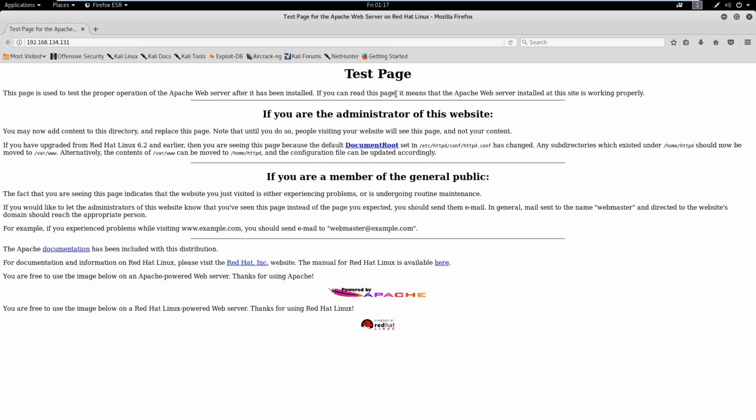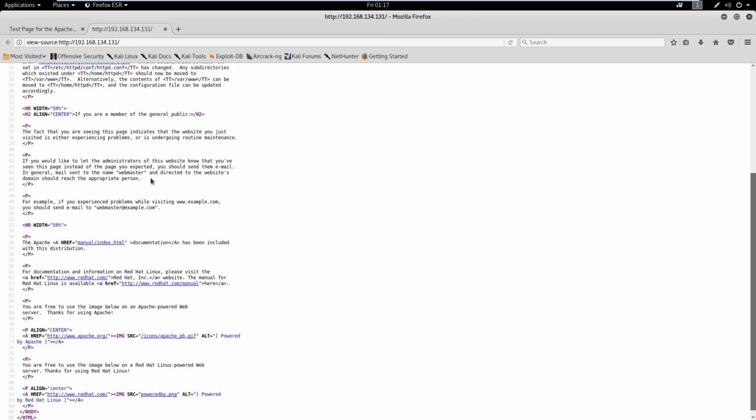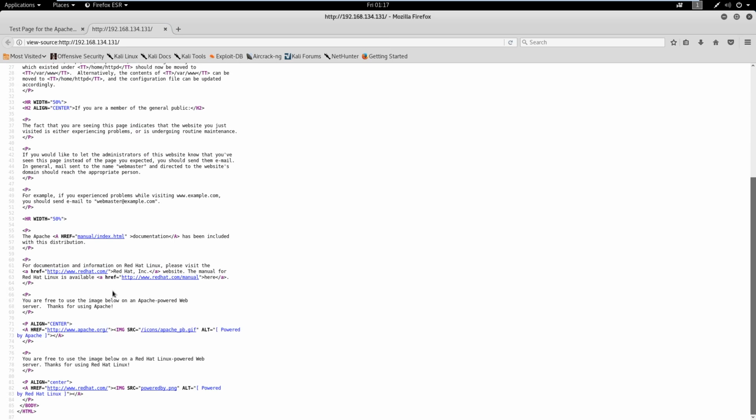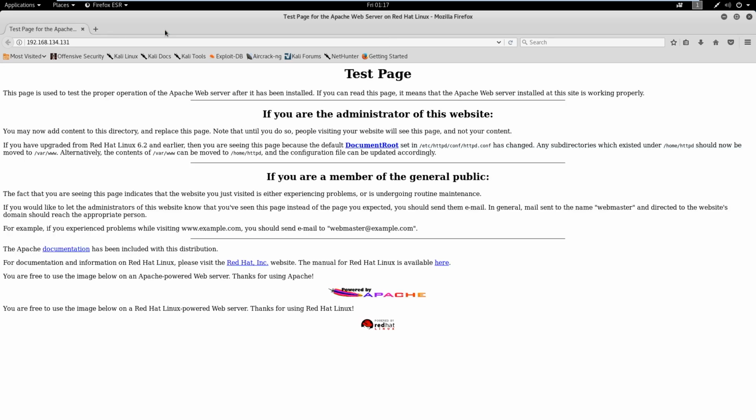Usually if we're going to look for more information, we might dig into the source code here. It's not really worth it. We could take a quick peek if we want, but it looks pretty typical. If you're doing a capture the flag, maybe you might find something in here sometimes that gives you a hint if you're stuck. But that's not the case here. So I don't think the source code is going to be any good information, and I don't think this main directory is going to be any good information for us.